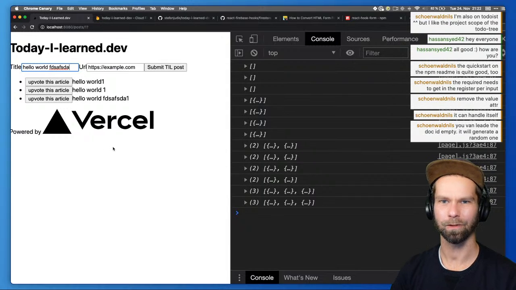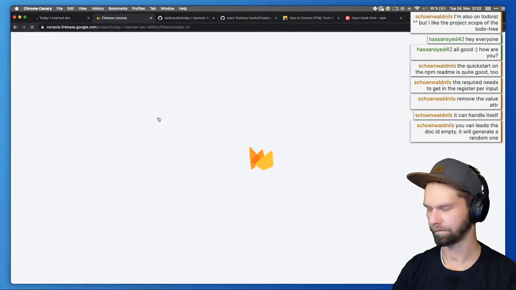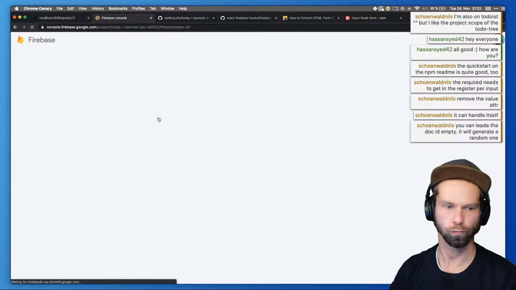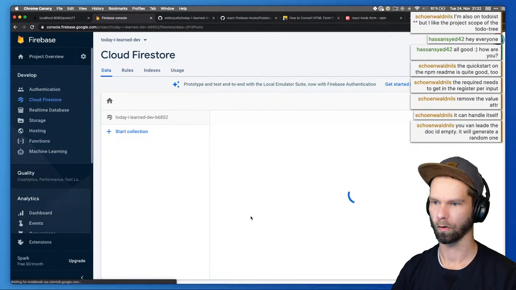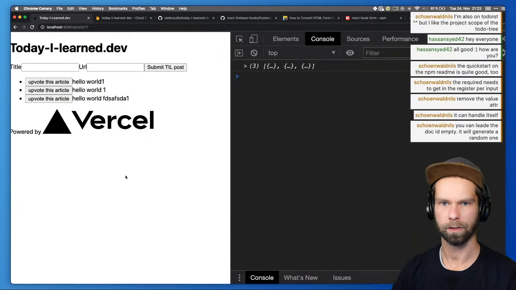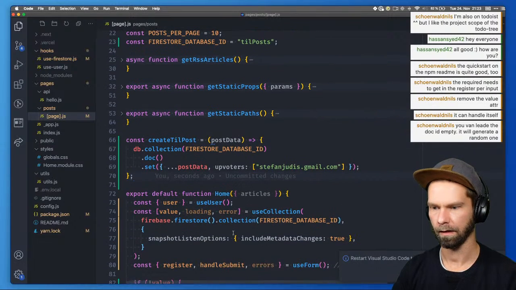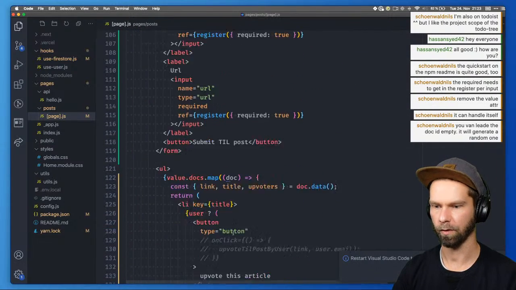But now we would have potentially three entries in Firestore if we do a refresh here. Nice. And what we can now do is we can already bring back the voting mechanism that we had in the list.